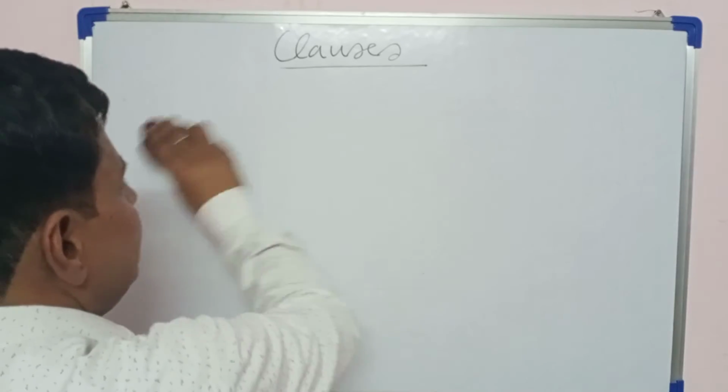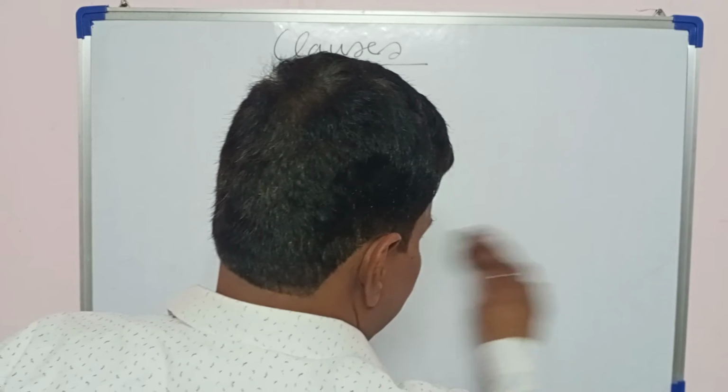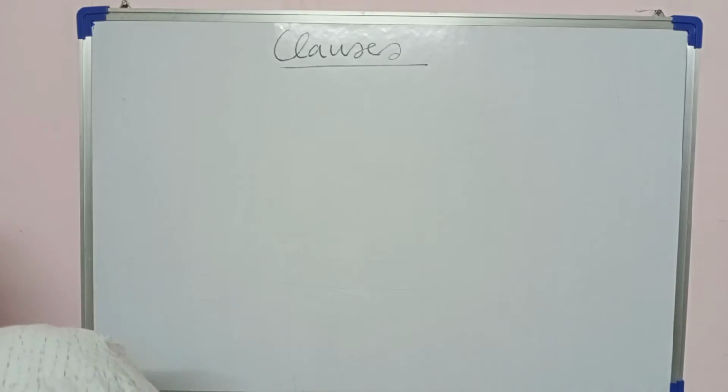That's why it is also called conditional clause, and because of such a condition, it is dependent on others for its full meaning. So let's see how it happens.